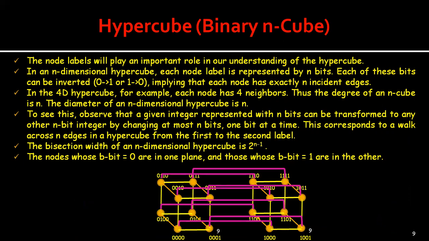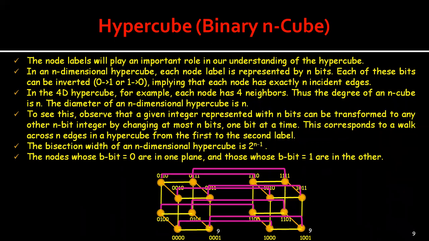If you observe clearly, the labels of two nodes differ by exactly 1 bit if and only if they are connected by an edge. So in an n-dimensional hypercube, each node label is represented by n bits, and each of these bits can be inverted, 0 to 1 or 1 to 0, implying that each node has exactly n incident edges. So in a 4D hypercube, for example, each node has 4 neighbors.